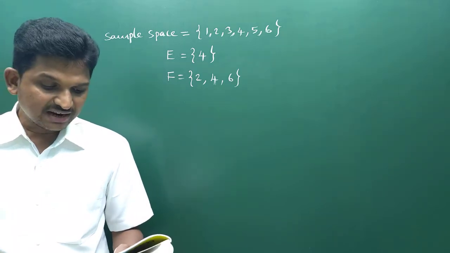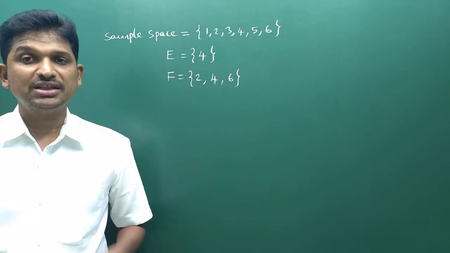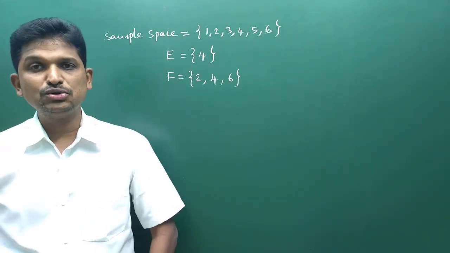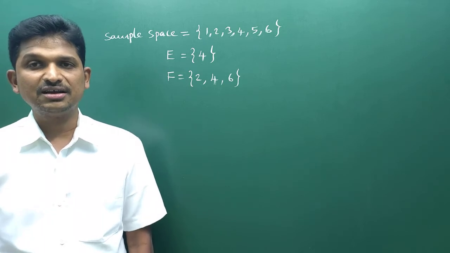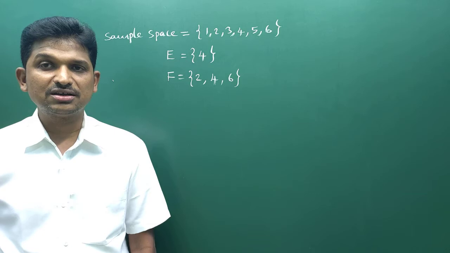Now, in the question they are asking, are E and F mutually exclusive? We wrote a note in the theory part: if two events A and B are mutually exclusive, then their intersection is the null set. They are asking in this question whether they are mutually exclusive or not.